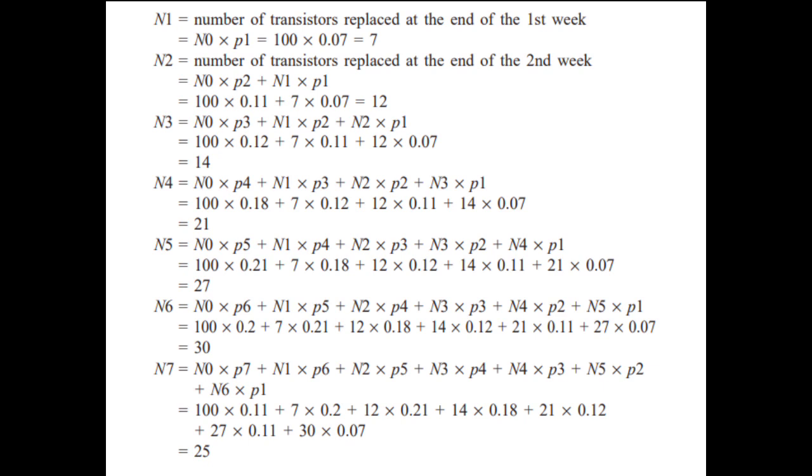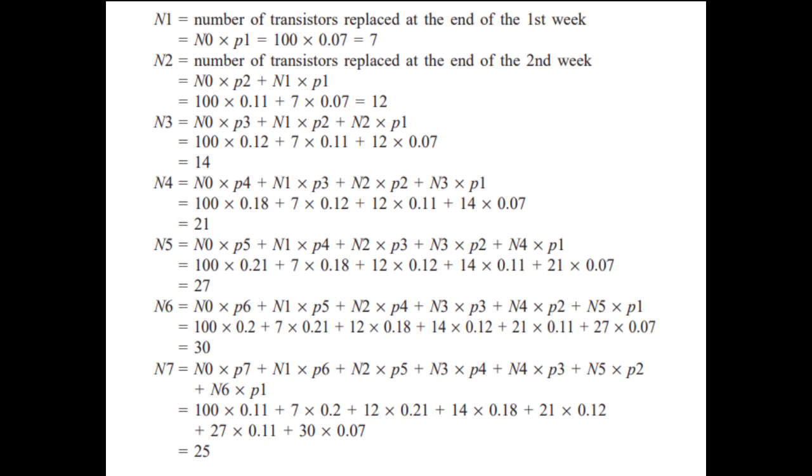N6 formula: N0 times P6 plus N1 times P5 plus N2 times P4 plus N3 times P3 plus N4 times P2 plus N5 times P1. So substitute: 100 times 0.2 plus 7 times 0.21 plus 12 times 0.18 plus 14 times 0.12 plus 21 times 0.11 plus 27 times 0.7. So our N6 is 30.